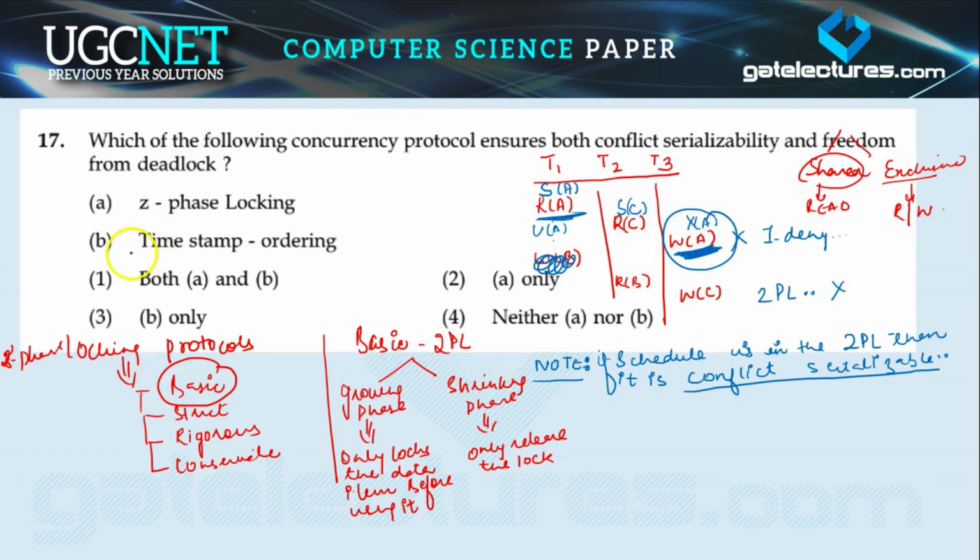Now the second statement is whether it is free from deadlock or not.